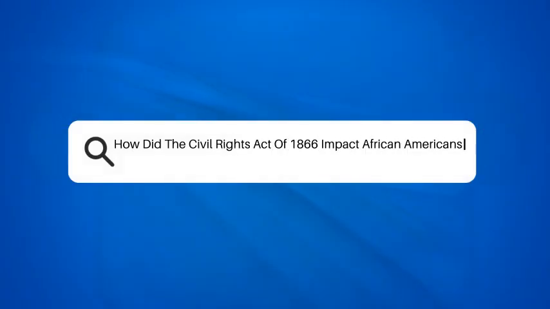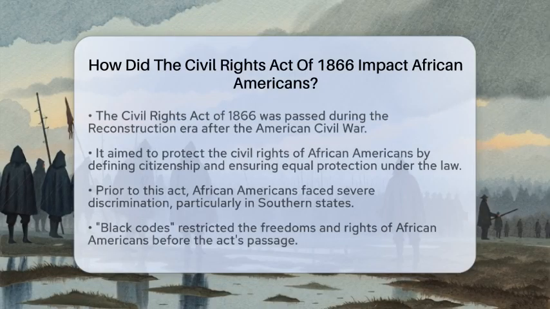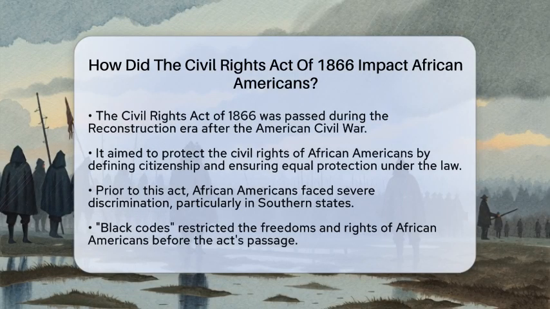How did the Civil Rights Act of 1866 impact African Americans? Have you ever wondered how a single piece of legislation could change the lives of millions? The Civil Rights Act of 1866 did just that for African Americans during a transformative time in United States history. This act was passed during the Reconstruction era, right after the American Civil War.